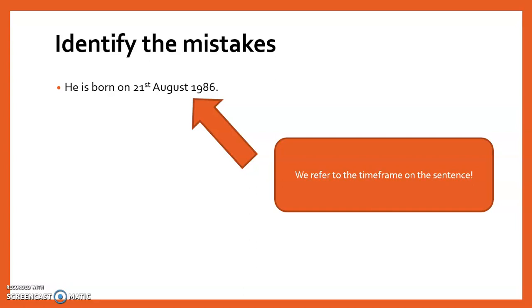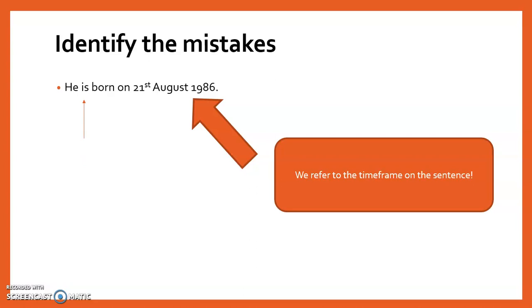So since 21st August 1986 already happened in the past, the tense that we should be using is supposed to be past tense. Therefore, the mistake is on the word is.